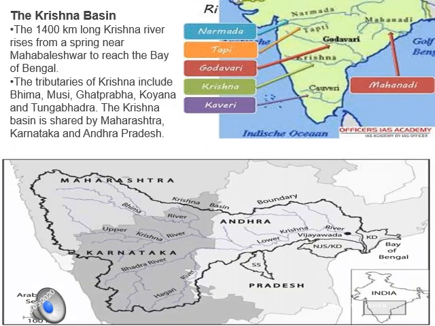The next is the Krishna Basin. The Krishna Basin rises from the spring of Mahabaleshwar. See the map? Krishna Basin. It is rising from the spring of Mahabaleshwar and the length of this river is about 1400 km. Its drainage basin is shared by Maharashtra, Karnataka and Andhra Pradesh.